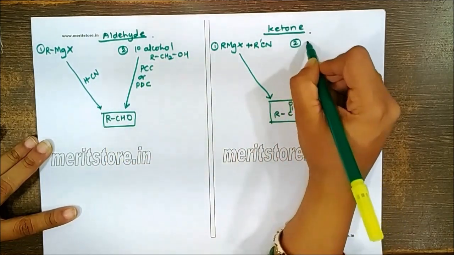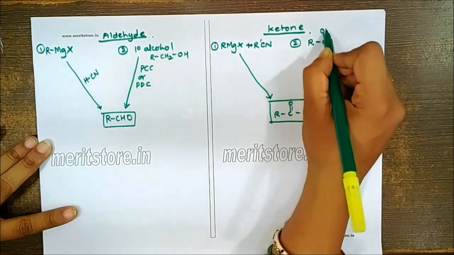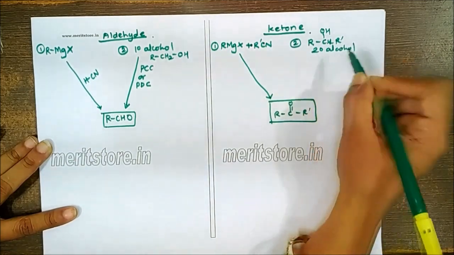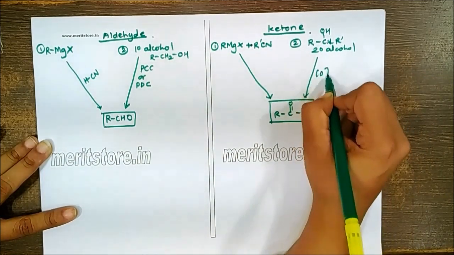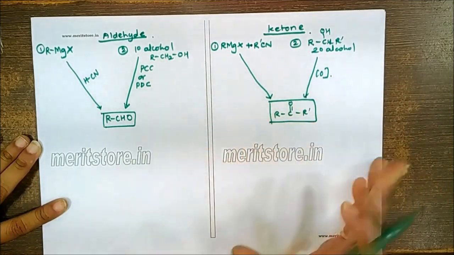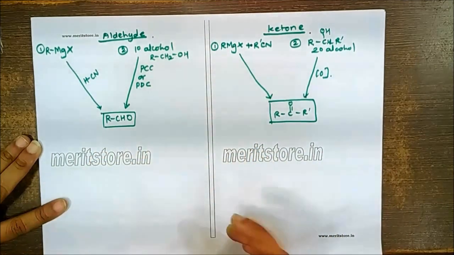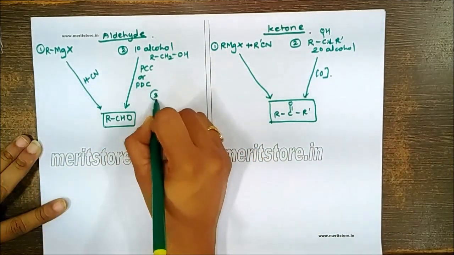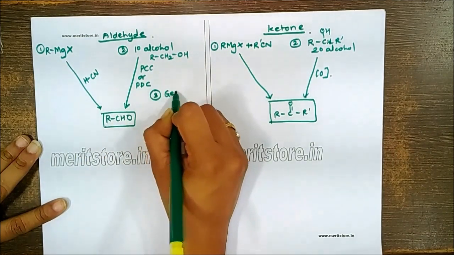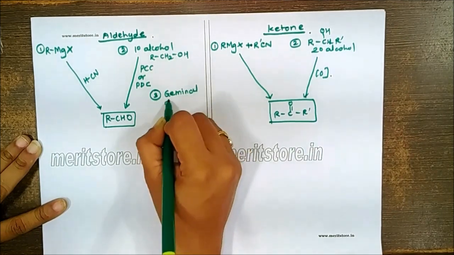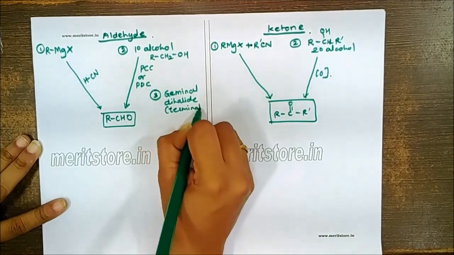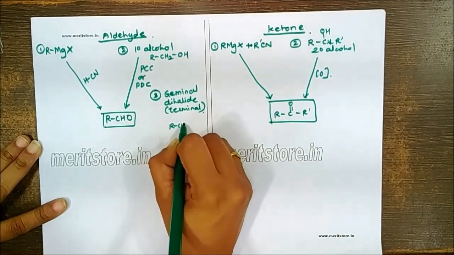But to get the ketone from the alcohols, here we need secondary alcohol. Here any kind of oxidizing agent will do, which will oxidize it to the corresponding ketone. We can prepare these from the halides, but we need the dihalides. Now here, if you have to prepare the aldehyde, the dihalide has to be geminal. We can start with a geminal dihalide, but the geminal dihalide has to be terminal. So suppose we have a terminal geminal dihalide like this.